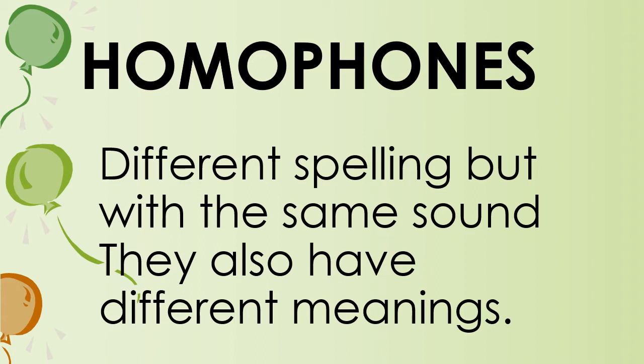They also have different meanings. Like we saw before, "here" and "hear". Let us see some more examples of homophones with the help of pictures.